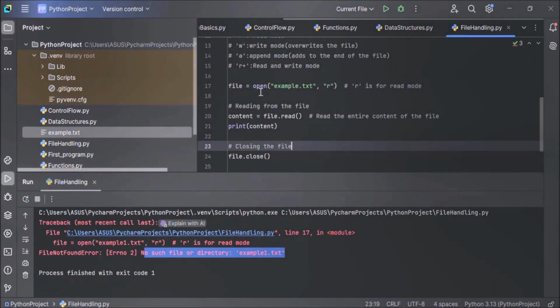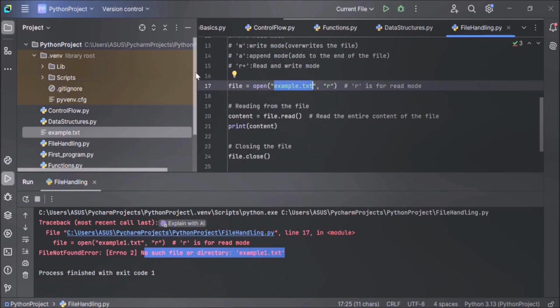Now here, when you use the open function in Python with a file name, example.txt, Python looks for the file in the current working directory unless a full or relative path is provided. Here we have not provided a full path or relative path. We have just given the file name. So Python is looking for the file in the current working directory. You can also specify a full path or relative path. How to do that? Now let's see.